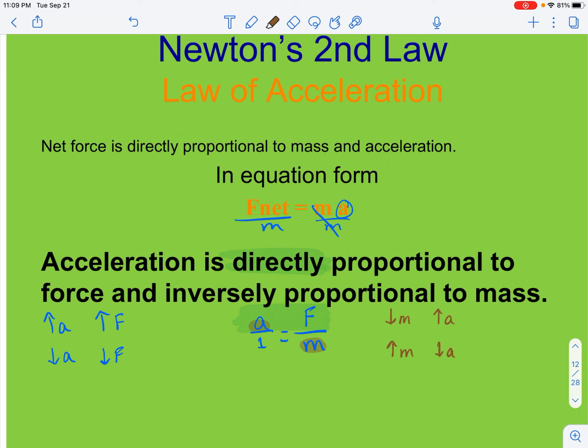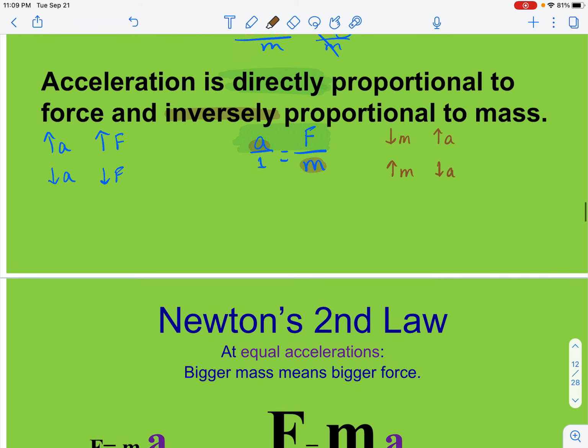They are in opposite parts of the fraction, so that means they are going to experience opposite changes in their values. So inversely proportional means opposite. One increases, the other decreases. Directly proportional means that they are going to experience the same types of changes in those values.